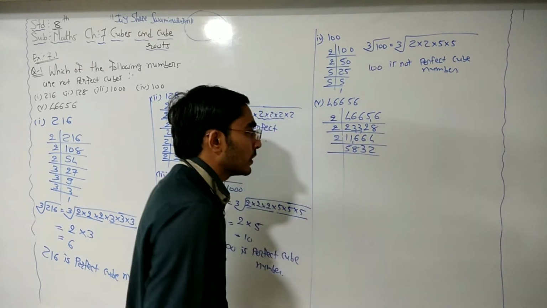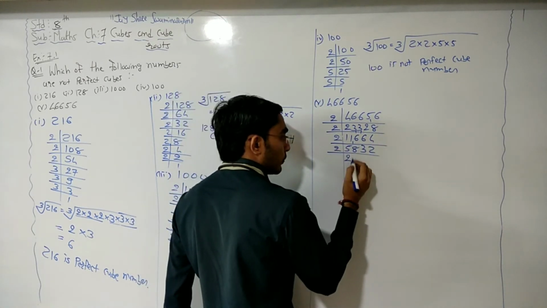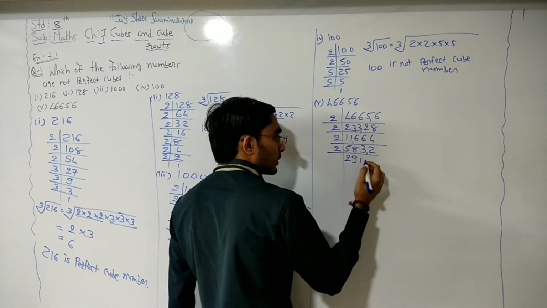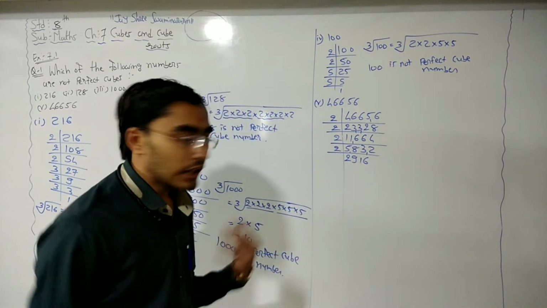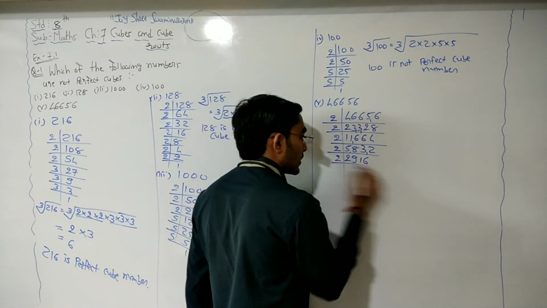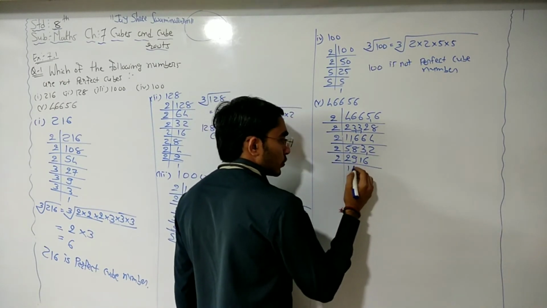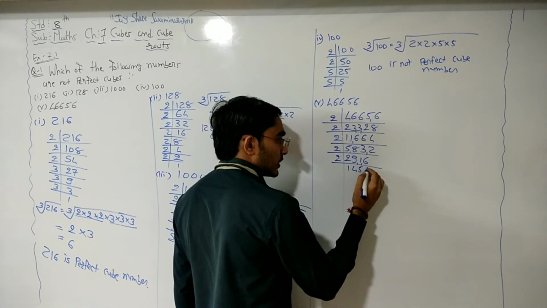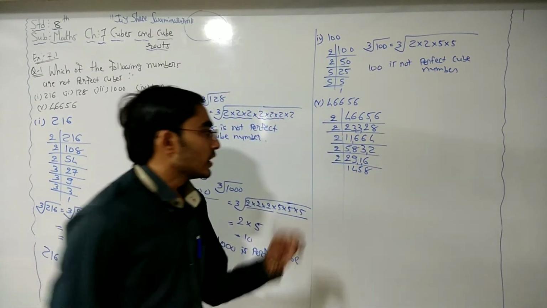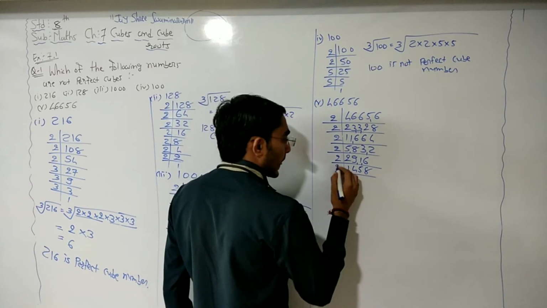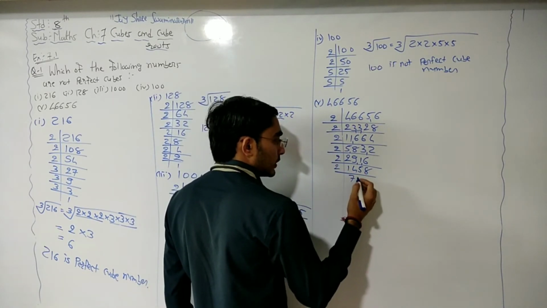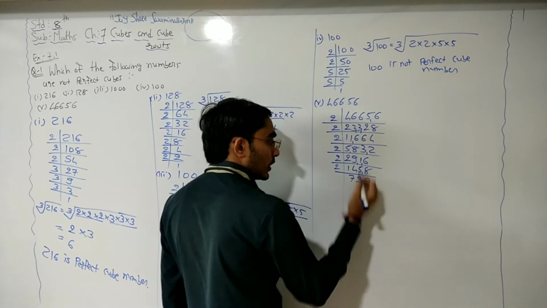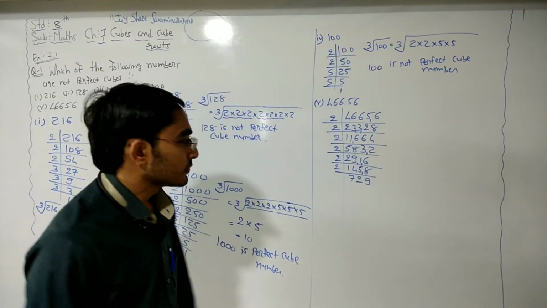Again this is even number, so 2 2s are 4, 1 remainder 18, 2 9s are 18, 2 1s are 2, 1 remainder 12, 2 6s are. Again this is even number, 2 1s are 2, 2 4s are 8, 1 remainder 11, 2 5s are 10, 1 remainder 16, 2 8s are 16. Again this is even number, 2 7s are 14. Right? Then 2 2s are 4, 1 remainder 18, 2 9s are 18.